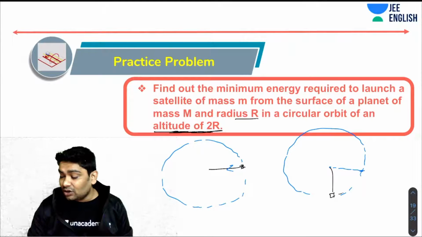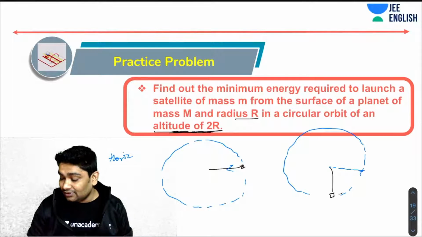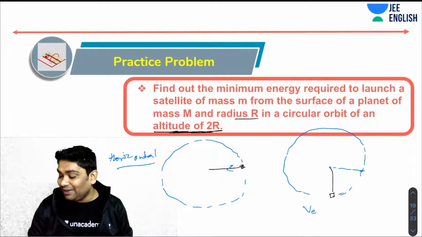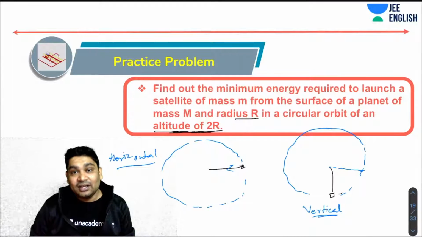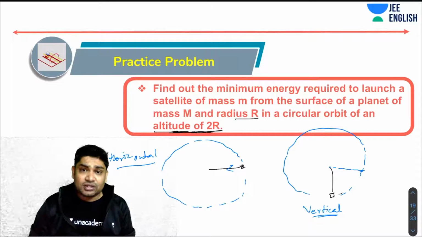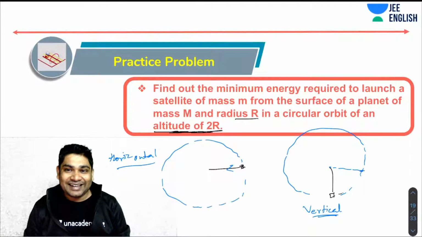So imagine this is a horizontal situation, which is easier to analyze, correct? And again, another circular motion in a vertical plane, which is more difficult to analyze. So that's the difference between mains and advanced level problems. Mains will present you simpler situations which are easier to analyze, and advanced presents you more complex situations which are definitely more difficult to analyze.